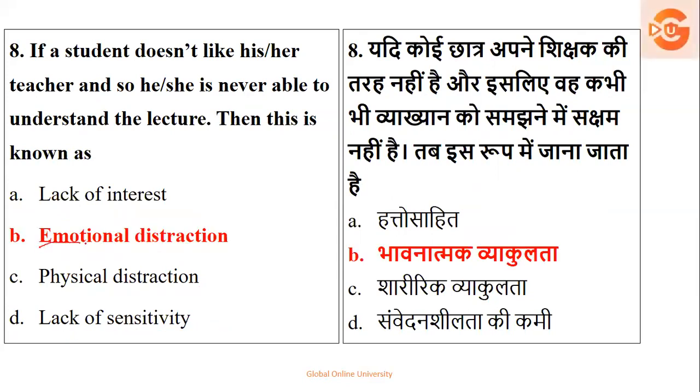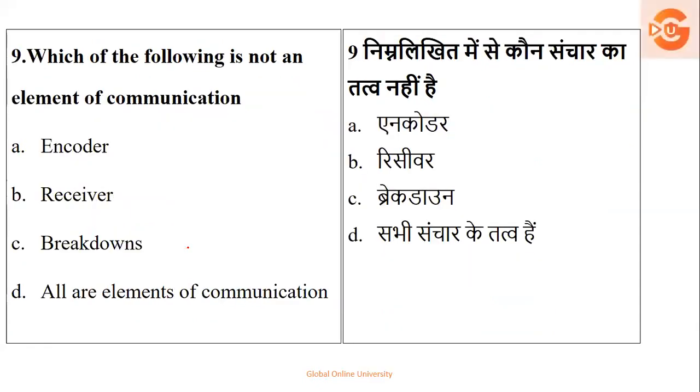Emotional distraction, because emotionally you are not able to bond to the people. Whether it is your teacher or anyone else, you're not able to have that emotional bonding, and hence it is called emotional distraction. Next, which of the following is not an element of communication?